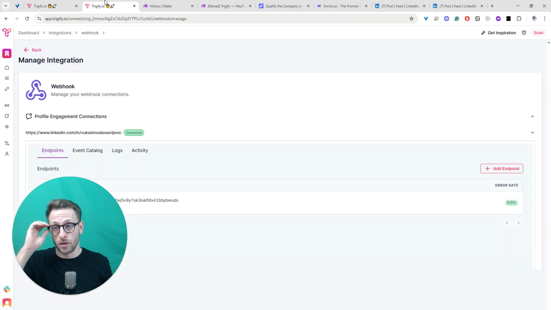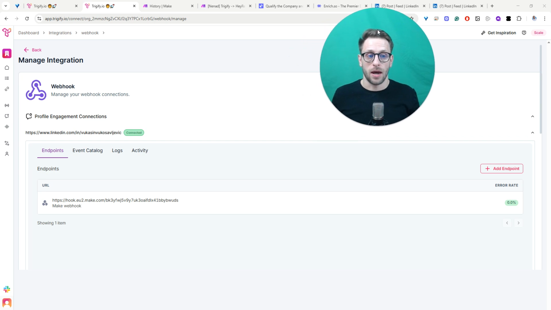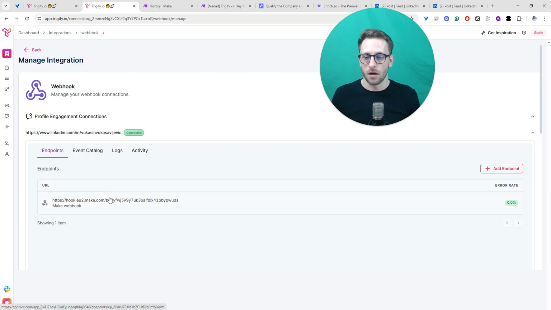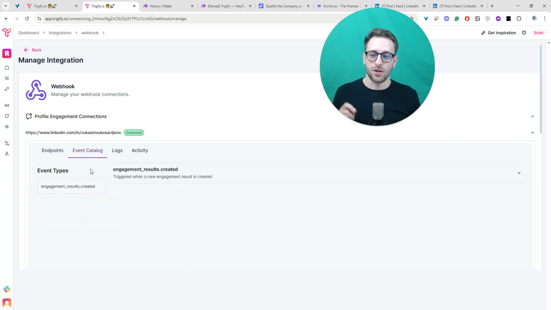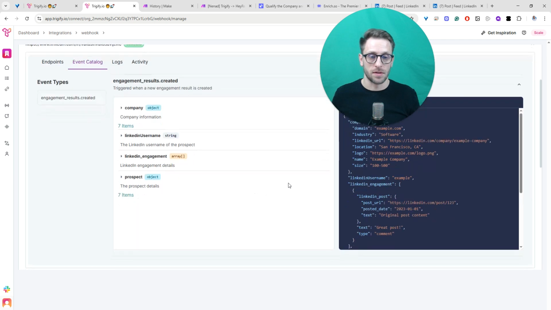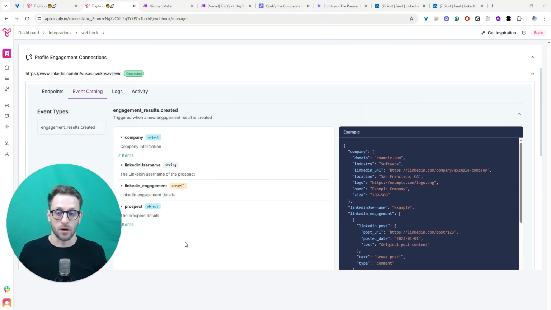We can do that by going to the integration section and webhooks. And here, for Vukashin's profile, I've connected this webhook from Make. So I've connected Trigify to Make, got this unique URL for a webhook, added it here, and simply we can see what we can do. So in this case, we have only one type of event that we can get, and this is an example and documentation. So this is the structure of data that we are getting.